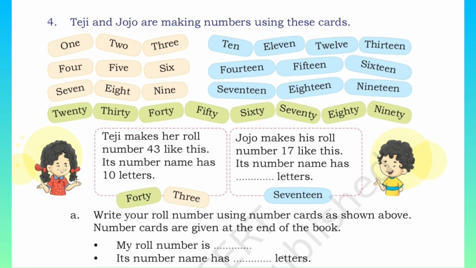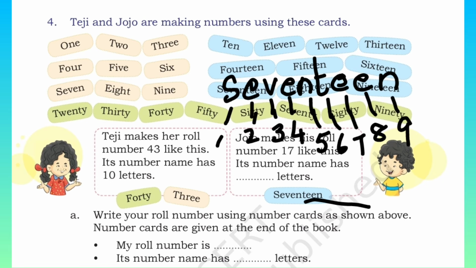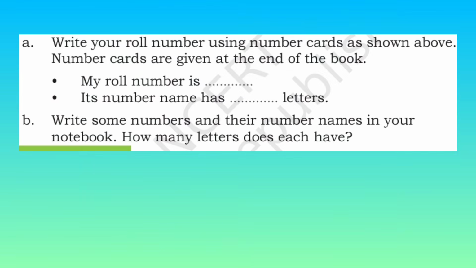Jojo makes his roll number 17 like this. He took the word seventeen. Seventeen has 1, 2, 3, 4, 5, 6, 7, 8, 9, so 9 letters. So its number name has 9 letters. Now write your roll number using number cards as shown.